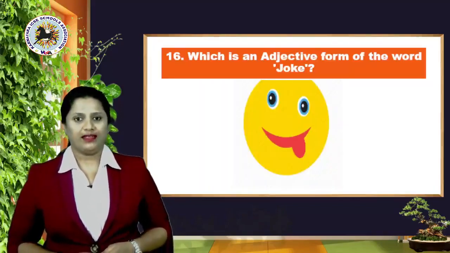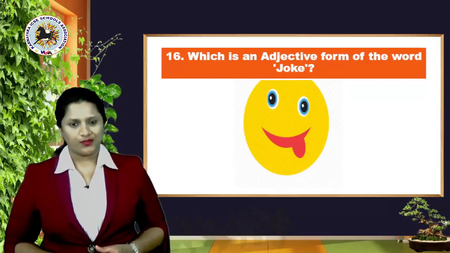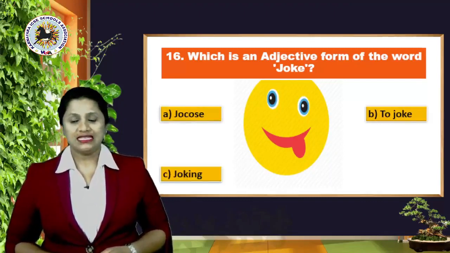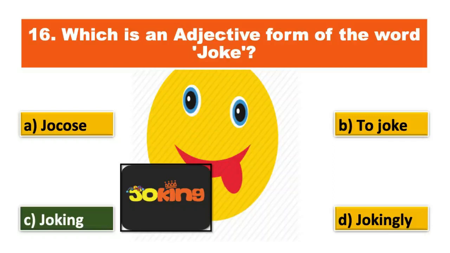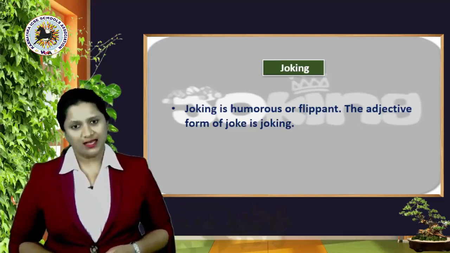Okay, moving ahead, the 16th one, which is an adjective form of the word joke. Options are A, jocose, B, to joke, C, joking, and option D, jokingly. Right answer is option C, joking. Joking is humorous or flippant. The adjective form of joke is joking.